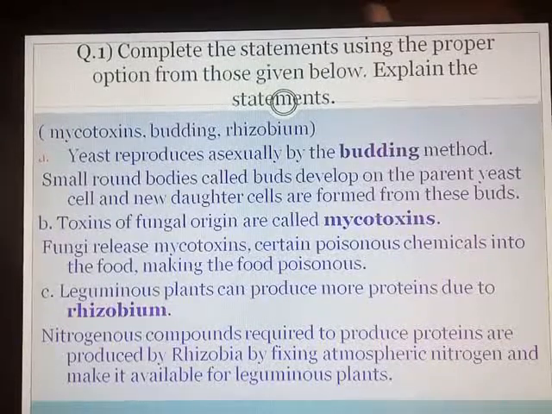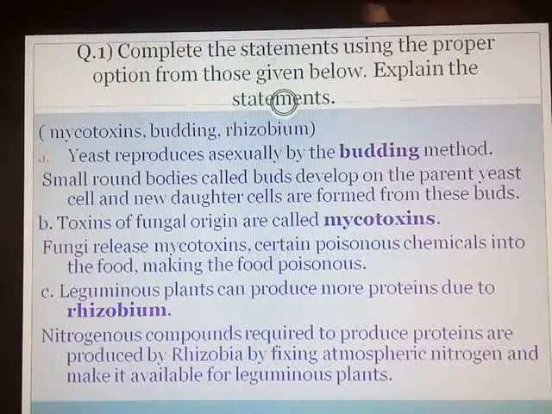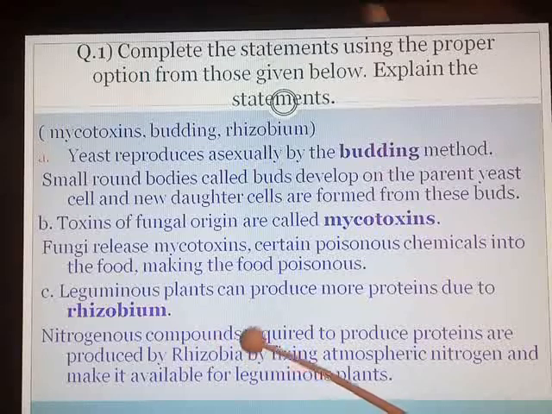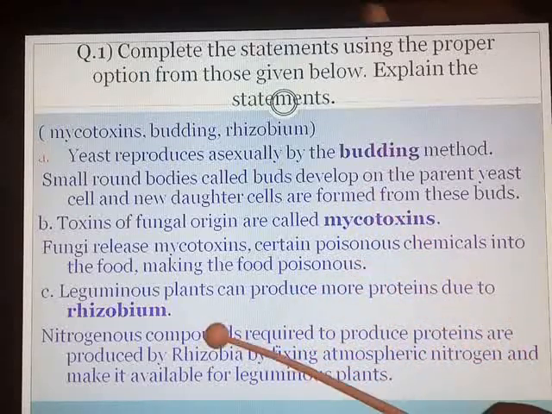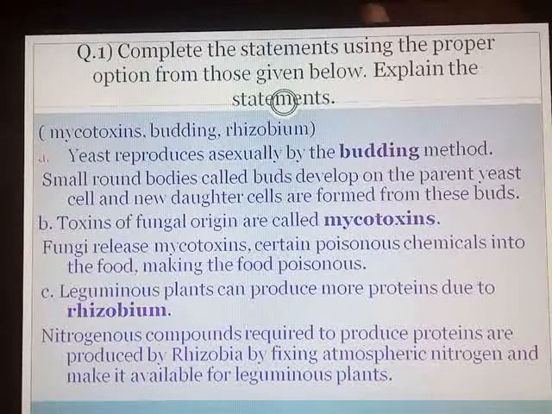You have in the textbook on page number 89 under the heading Role and Importance of Rhizobium. Once you get the answer referring the proper topic and the concept, you can write the explanation in your own words. Explanation I have provided for all the three fill-ups. Third one is nitrogenous compounds. More proteins, why they are producing? Because of the supply of nitrates, nitrites by rhizobia, who are present in the root nodules of leguminous plants. So nitrogenous compounds required to produce proteins are produced by rhizobia by fixing atmospheric nitrogen and make it available for leguminous plants.